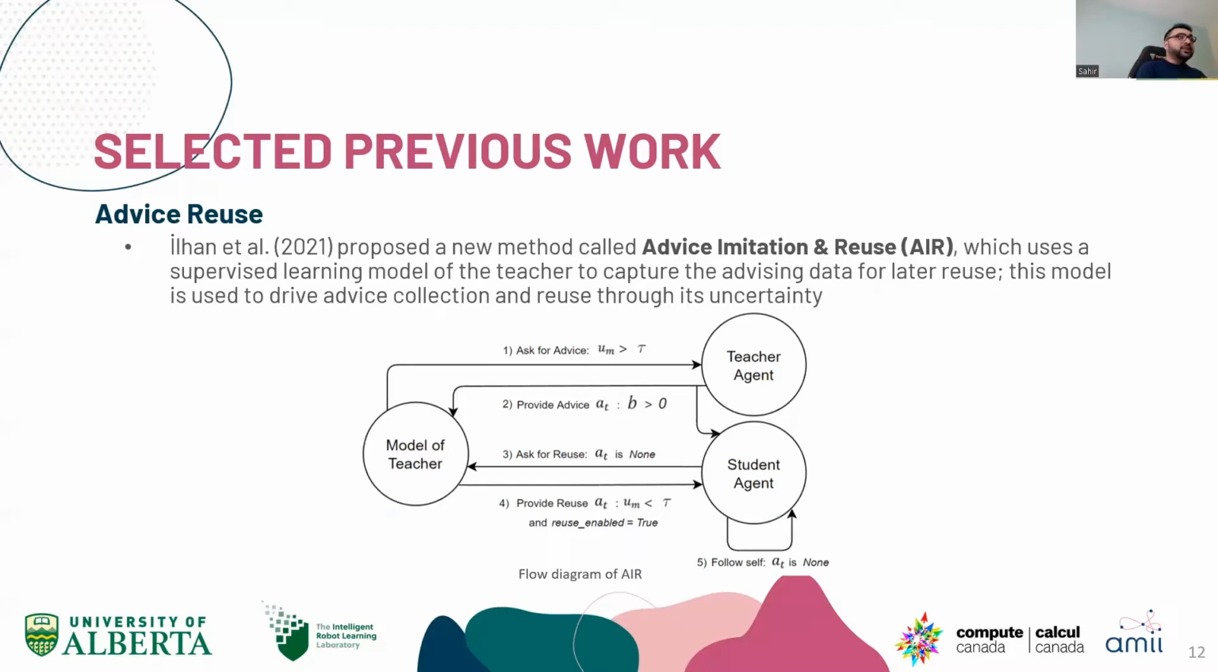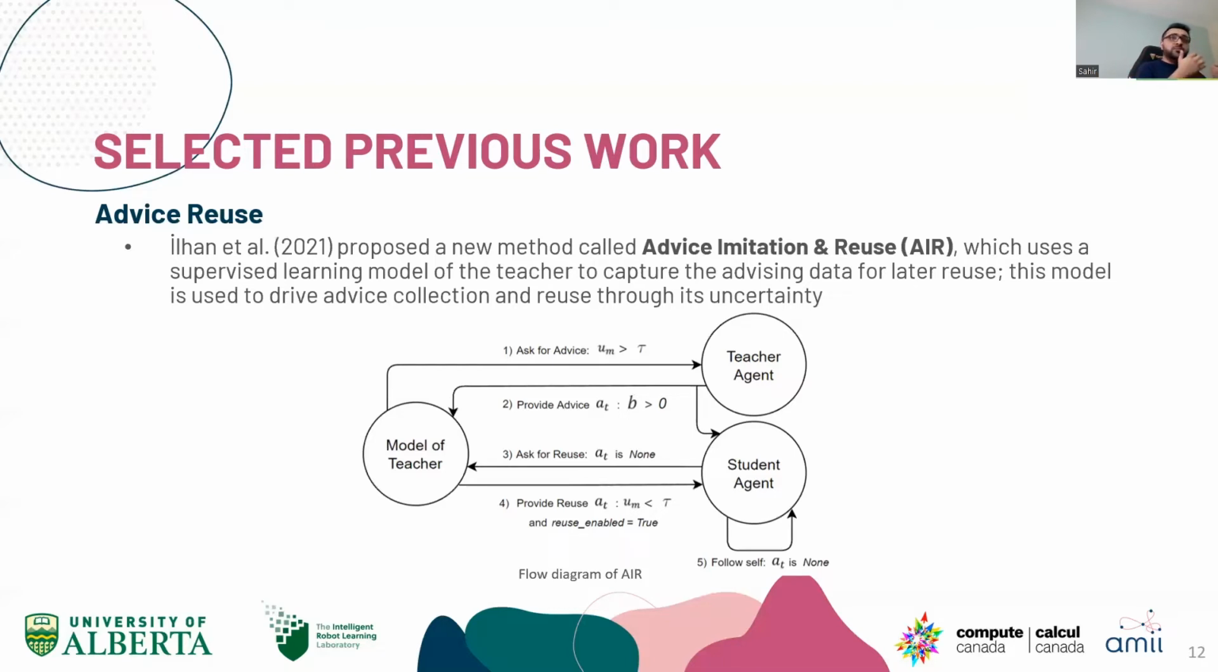So building that model, they use dropout to compute the uncertainty, which is U of M here. That's used for asking the teacher for advice, and also for deciding whether to provide reuse to the student. So number 1, the student is going to ask for advice if the uncertainty is high. Number 2, the teacher is going to provide advice if there's enough budget. Number 3, the student will ask for reuse sometime in the future.